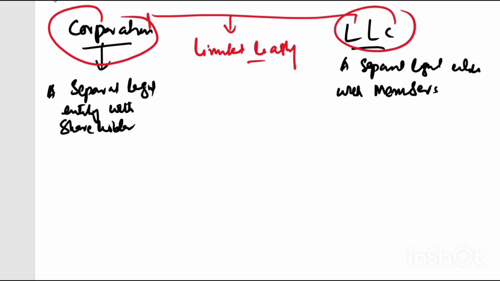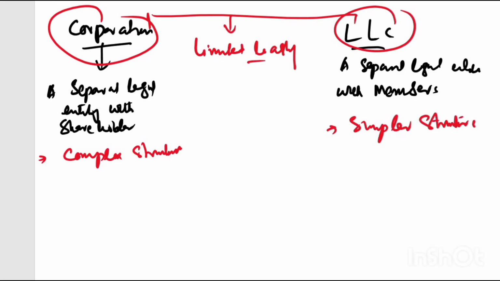So what is the difference between the LLC and corporation? Here, corporation is basically a complex structure, and this, you will say, is typically a simpler structure. And I will explain what we mean by the complex structure and what we mean by the simpler structure. Let me explain it.